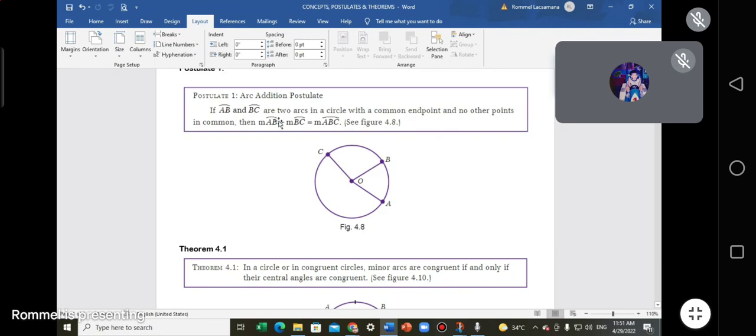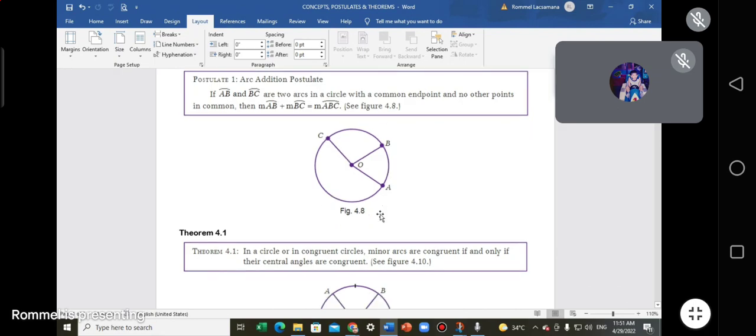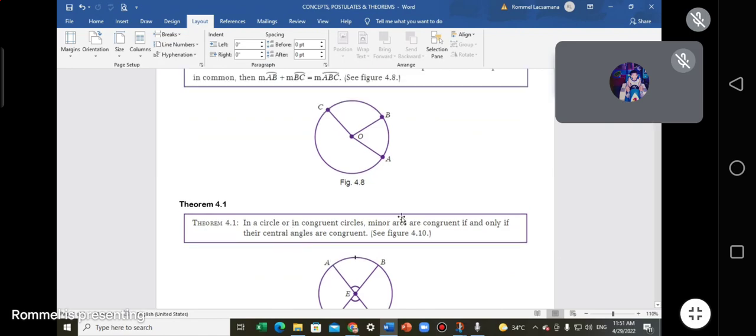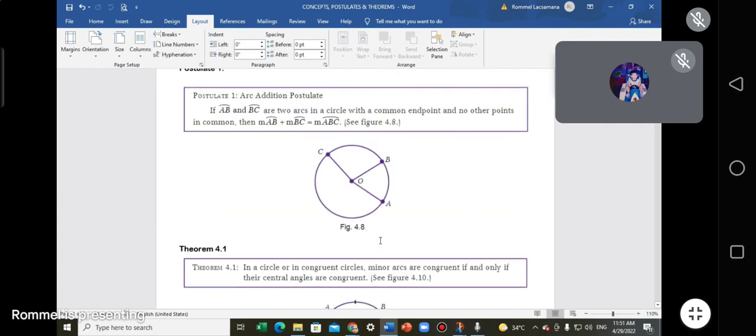Of course, it's obvious. So for this one, it should be this case. And for this case, it must be this case. Theorem 4.1, you don't need to memorize it. All you need to do is to actually grasp what we are talking about here. How? Of course, the definition itself, the statement itself, and the words involved in that theorem or postulate or corollary. Did you get that?